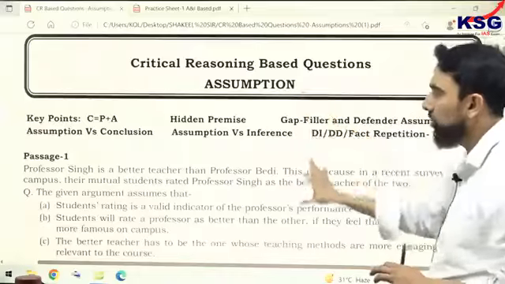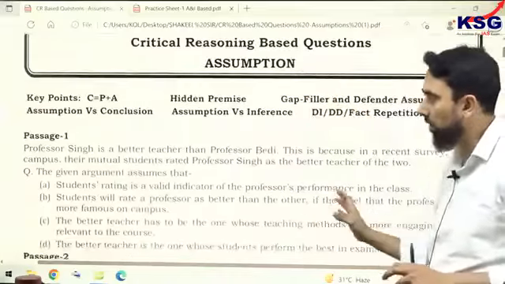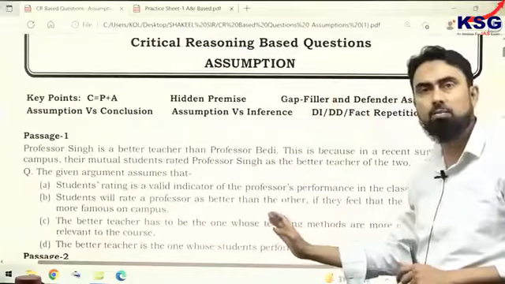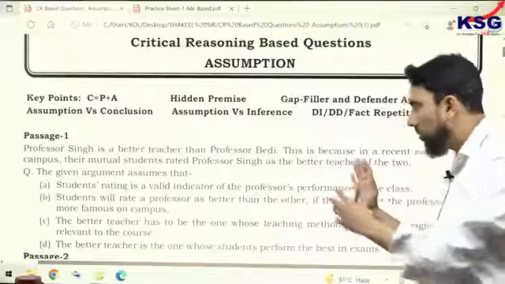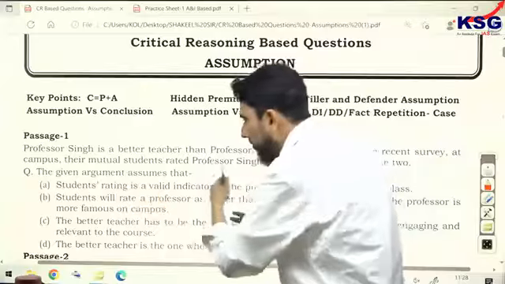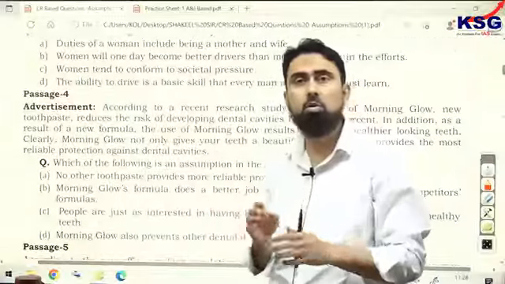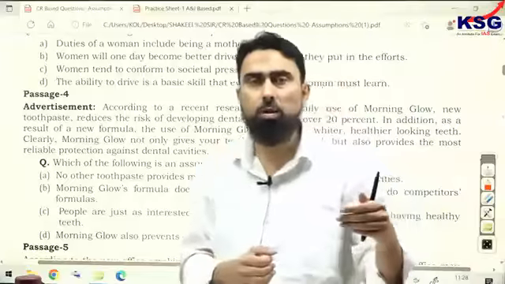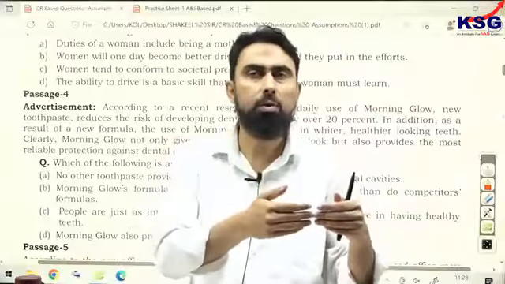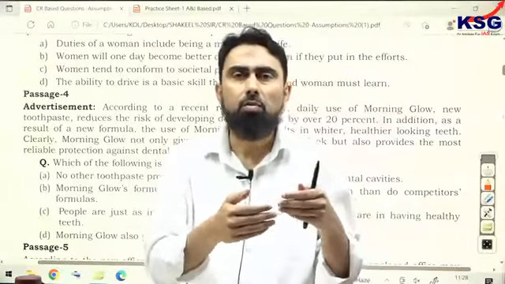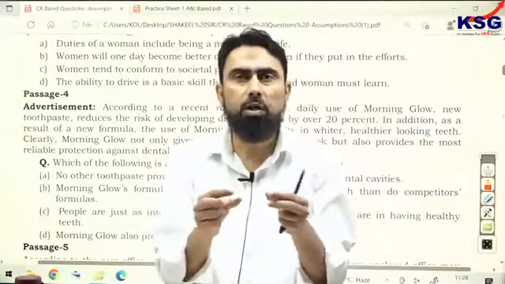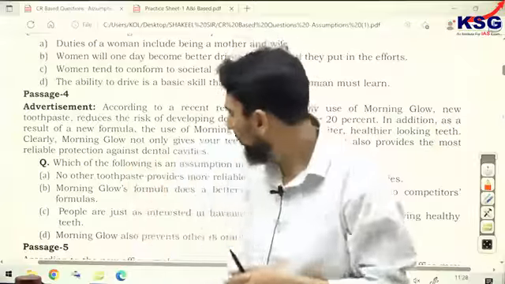You have understood in this worksheet that for assumption we have to find out that the beginning passages were based on the missing part. It was like a gap filler assumption. However, multi-statement passages gave you the idea. But the gap filler is quite easy because you just find out C, conclusion, main point, and how the author has arrived from the given premises, and you find the correct option which bridges the gap between P and C.